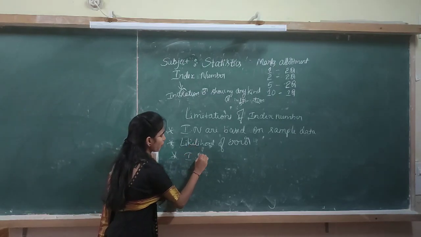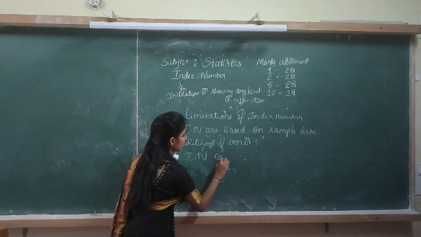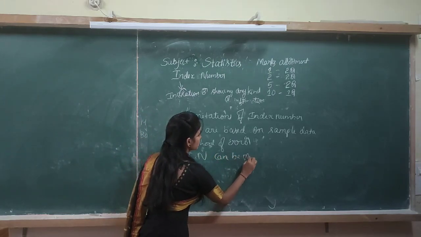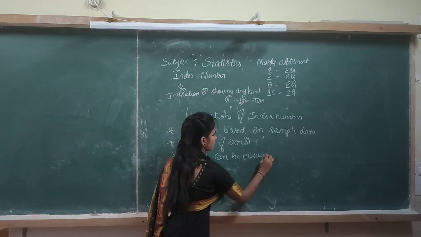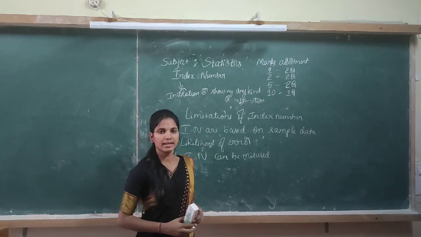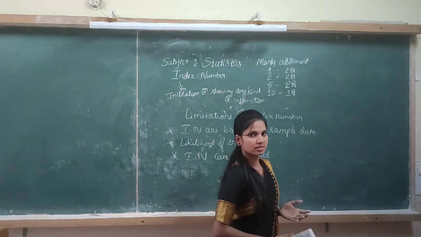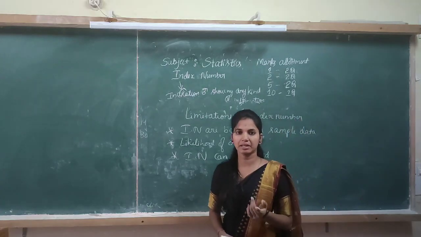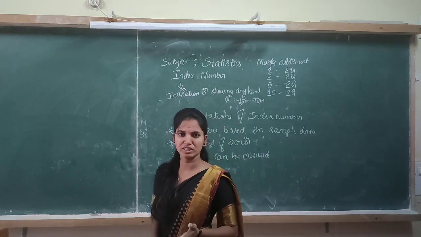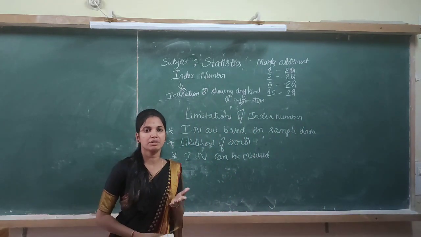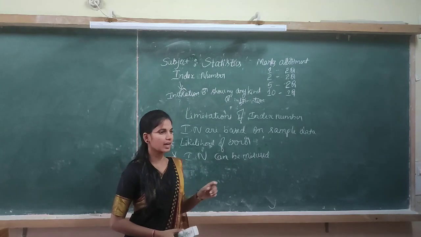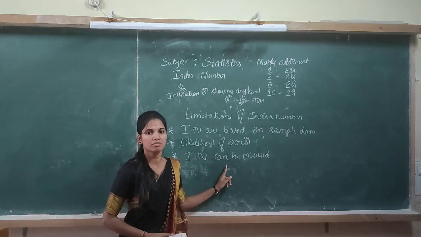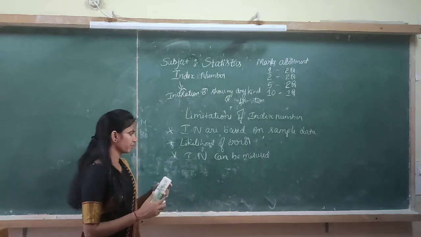And the next point is index numbers can be misused. Like other statistical techniques such as arithmetic mean, median, mode and standard deviation, which can be misused easily, in the same way index numbers are also misused easily.